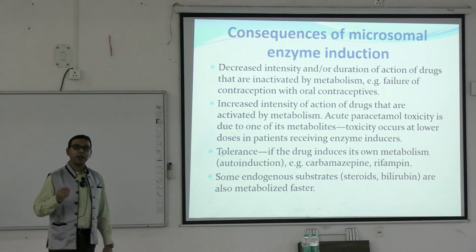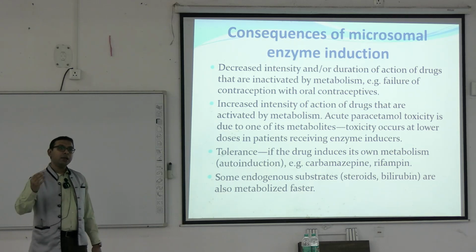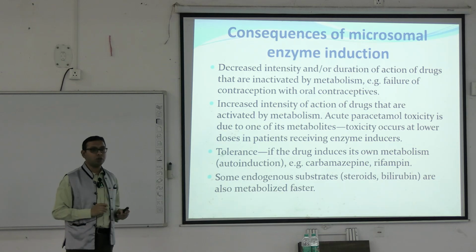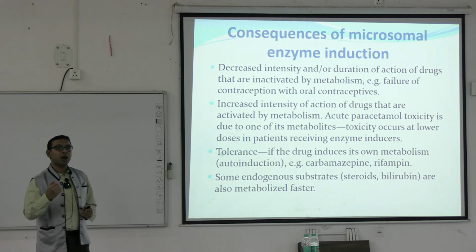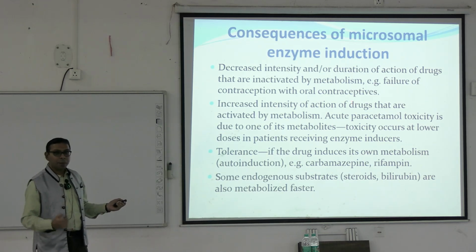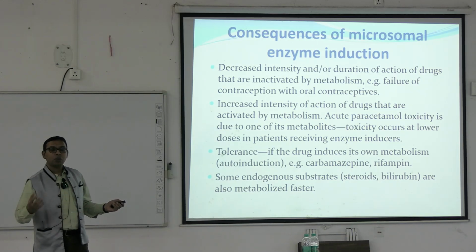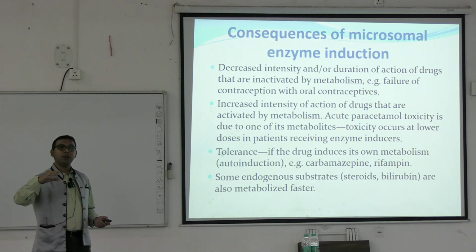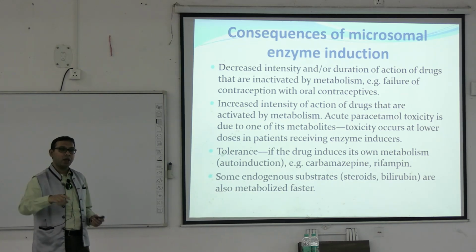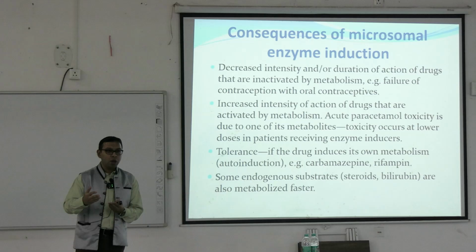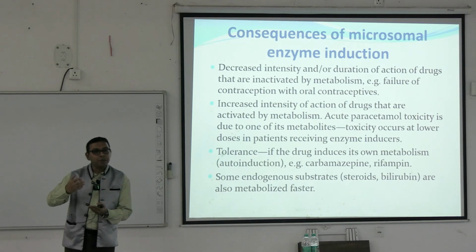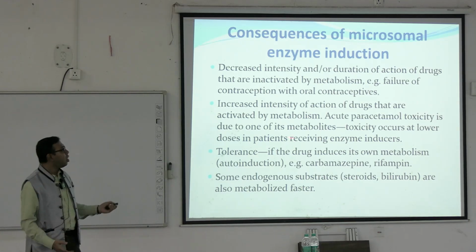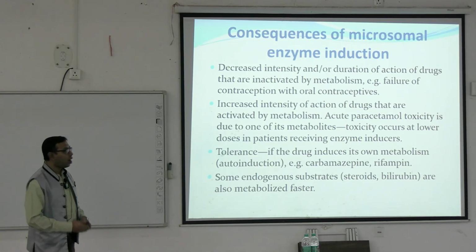So if a patient is taking an oral contraceptive pill and she is also taking some rifampicin, which is used, for example, in tuberculosis, what happens is rifampicin causes induction of the metabolism of the oral contraceptive pill, so it will be metabolized more and its actions will be less. Now, the oral contraceptive pill is mainly given to prevent pregnancy. So when its metabolism is more, its effects will be less. This is known as the subtherapeutic effect. Subtherapeutic effect means there will be no effect, and pregnancy may happen. So this is one example of drug-drug interactions.